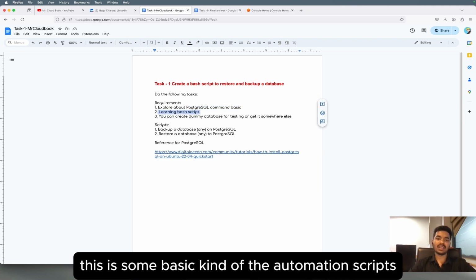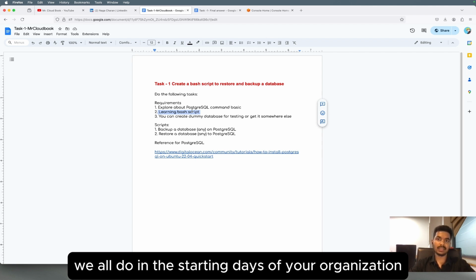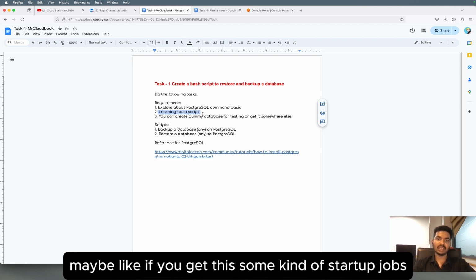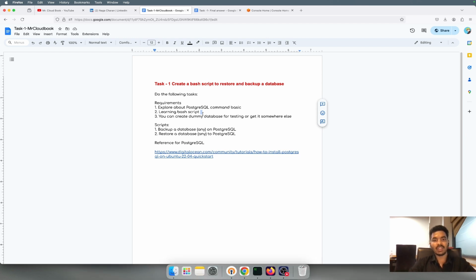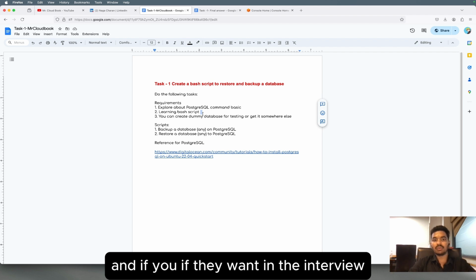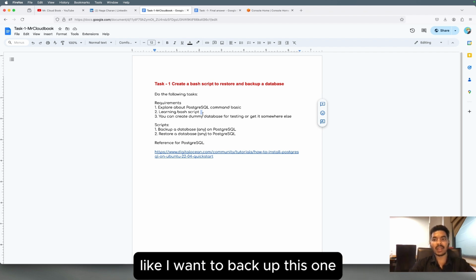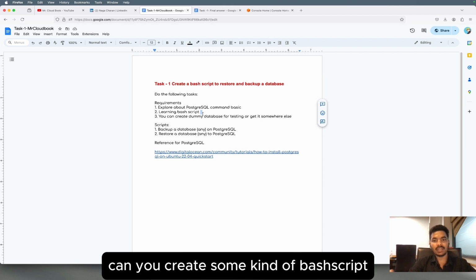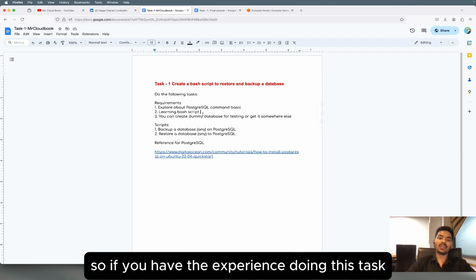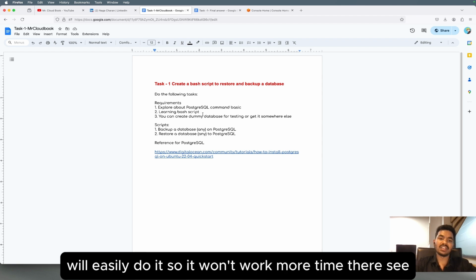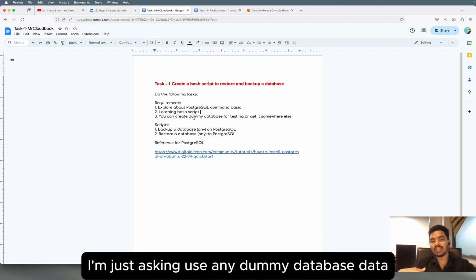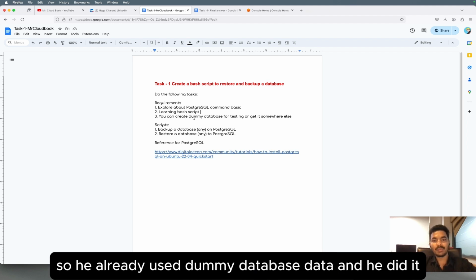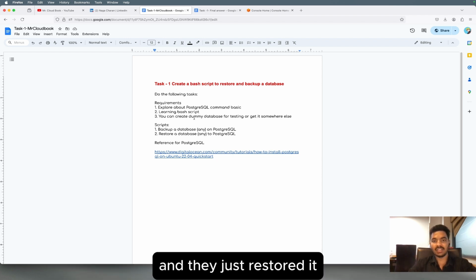These are basic automation scripts we will do in the starting days in your organization. If you get some kind of startup job, you will mostly do these kinds of automations. And in the interview, they may give you a task like, I want a backup, can you create a bash script? If you have experience doing this task, you will easily do it and won't take more time. You can create a dummy database, I didn't give any database, I'm just asking to use any dummy data. He already used dummy data and he restored it.